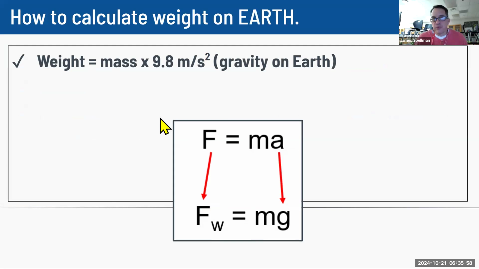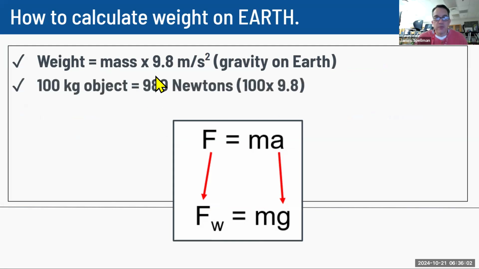So it's pretty simple for us to get the weight if we know the mass, because we're just going to multiply it times 9.8.